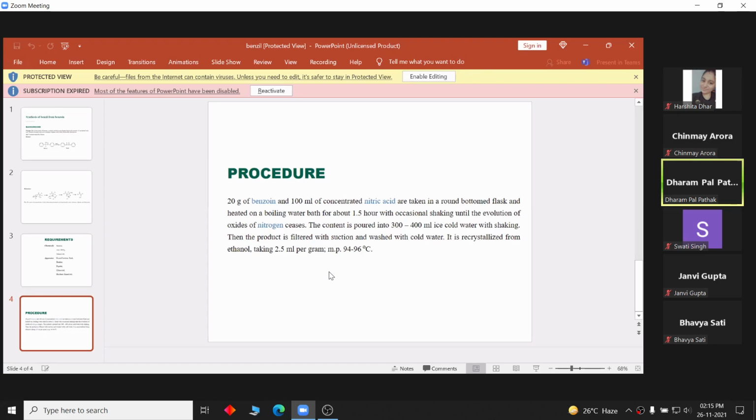How do you apply suction? How to get negative pressure? By attaching with a vacuum pump and washed with cold water. It is recrystallized from ethanol, taking 2.5 ml per gram, melting point 94 to 96 degrees centigrade.